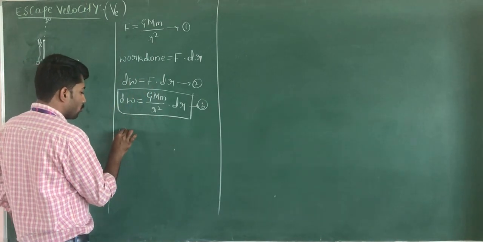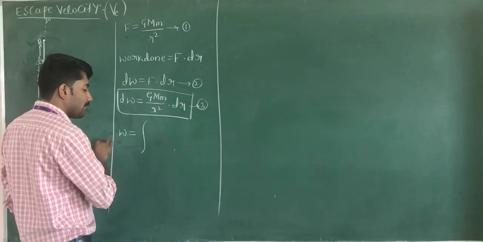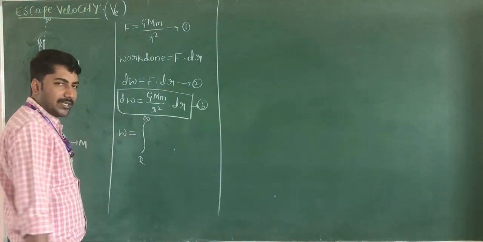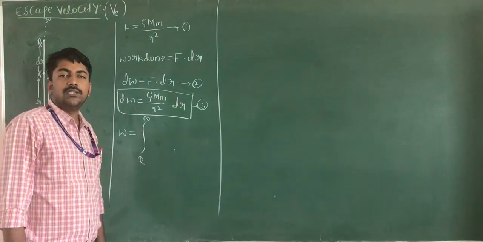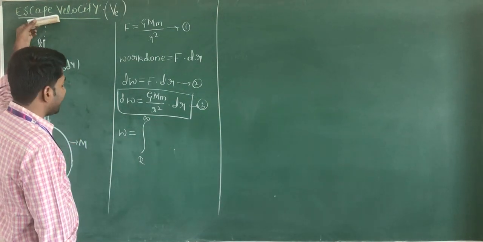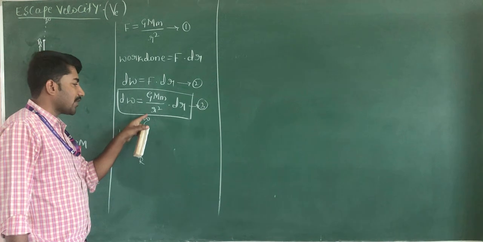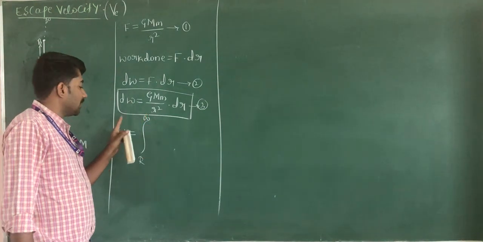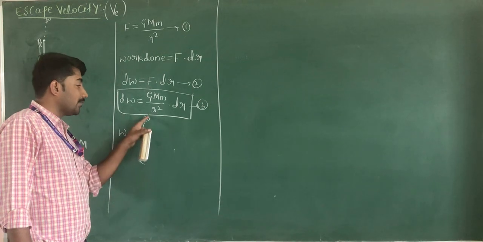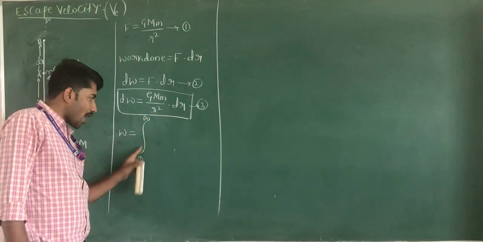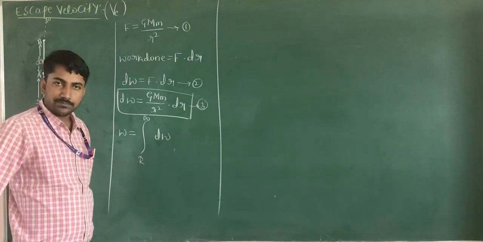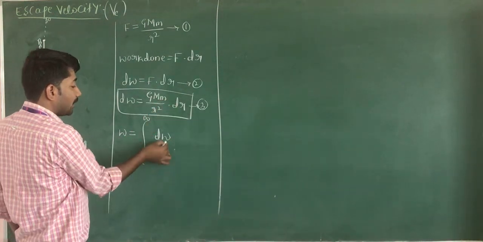Total work done to move the body from where to where? Initial value r, final value infinity. Total work done to move the body from the surface of the earth to the infinity, initial value r and final value infinity. W is equal to integration from r to infinity of dW. Now substitute this value here.